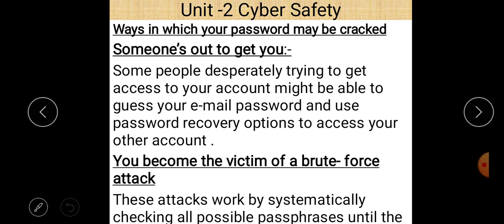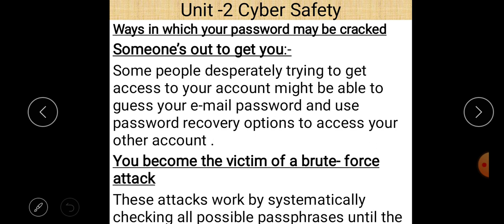Now, what is the brute force attack? These attacks work by systematically checking all possible passphrases until the correct one is found. So he or she will keep trying passwords until he or she gets the correct one. It may be possible that when someone is your close friend, he or she may get your personal information very easily, and easily guess your password.